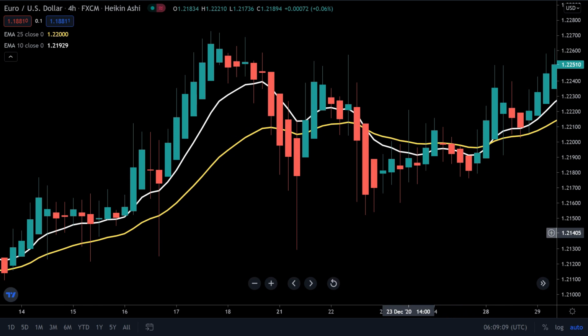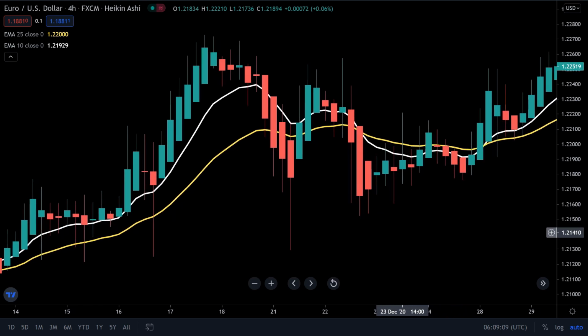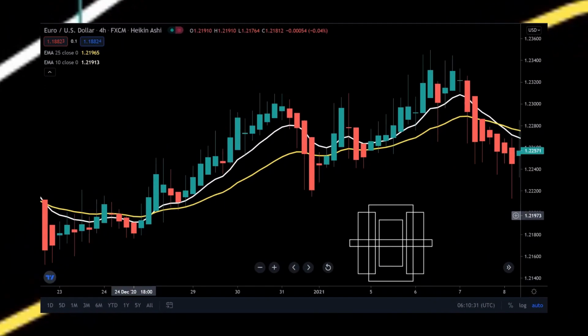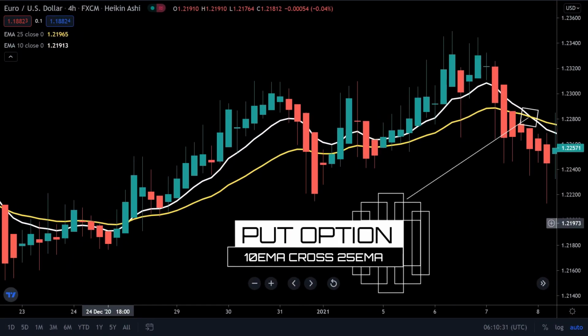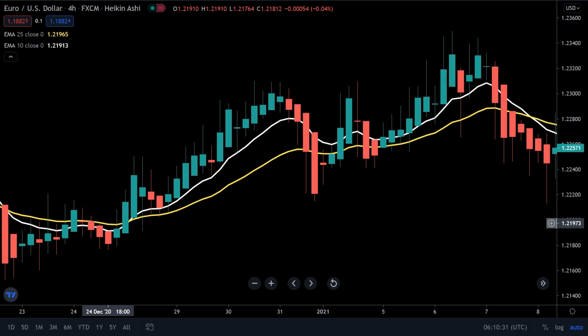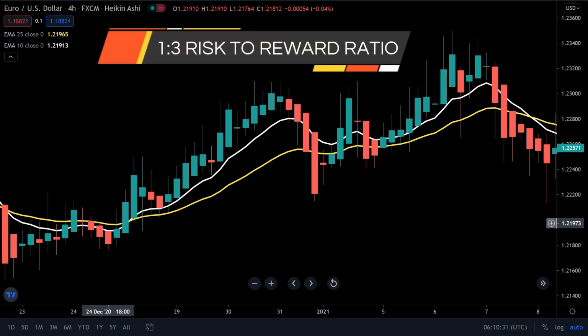To take a short position, we will wait for the 10 EMA to cross the 25 EMA from above, and we put our stop loss on the previous candle before the breakout candle, and we aim for a 1 to 3 risk to reward ratio.